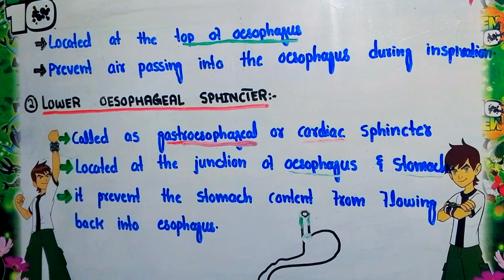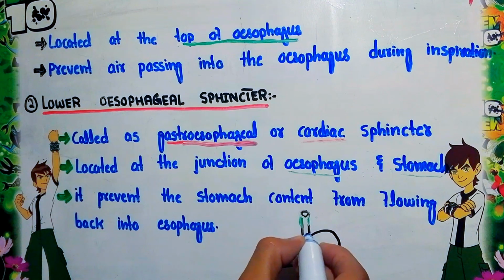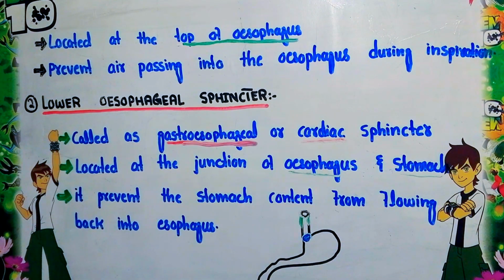Next, what is the function of the lower esophageal sphincter? It prevents the stomach content from flowing back into the esophagus. The digestion of the food substances occurs in the stomach. So the food content is present right in the stomach. Here the sphincter is present on these walls. This sphincter prevents the flow of food content or stomach content into the esophagus. So this is the function of the lower esophageal sphincter.